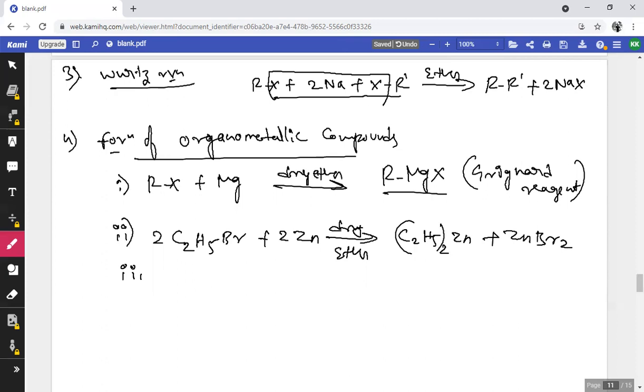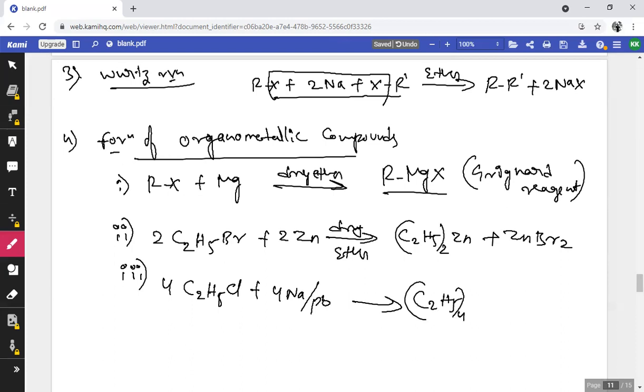And the third reaction is also formation of organometallic compounds. If you use 4 moles of ethyl chloride and treat with 4 atoms of sodium-lead alloy, it is going to form (C2H5)4Pb plus 4NaCl plus 3Pb. So here it is going to form tetraethyl lead.